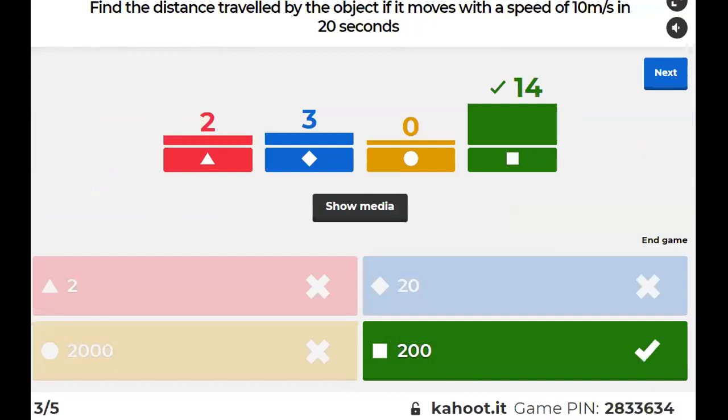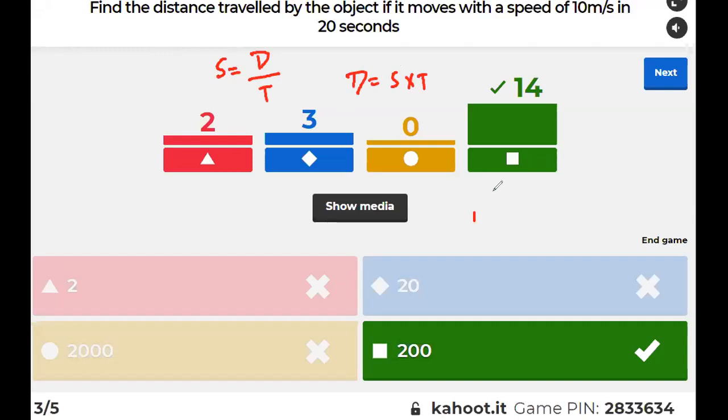See guys, friends made a mistake. We know speed is equal to distance by time, right? So that's why I asked you, you should know the basics of maths, linear equation. So distance is equal to speed into time, na? Distance is equal to speed into time.